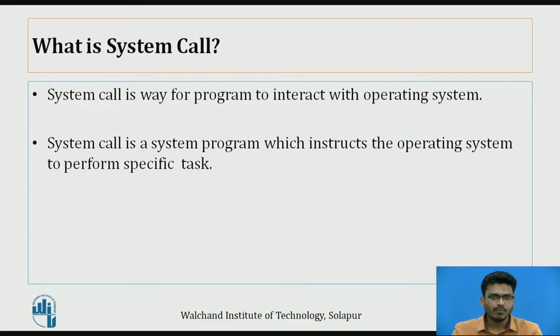Now, what is a system call? The system call is a way for the program to interact with the operating system. A system call is a system program which instructs the operating system to perform a specific task. Actually, in an operating system, all the tasks are done by the system calls only. If we want to perform some operations on files, then we need to execute system calls like open, create, delete, update, and so on.